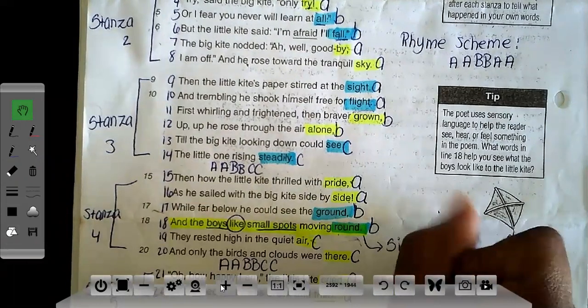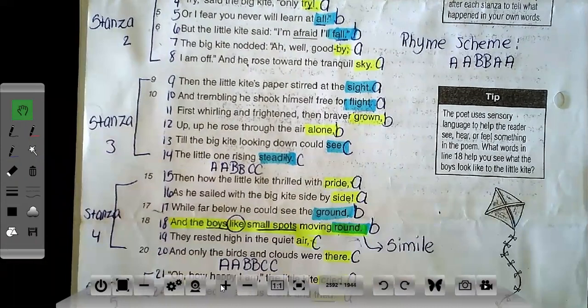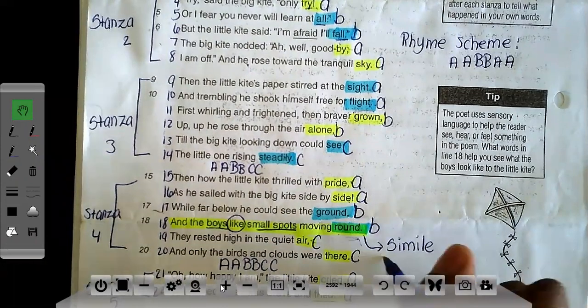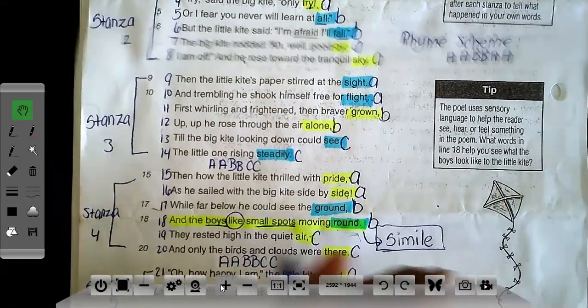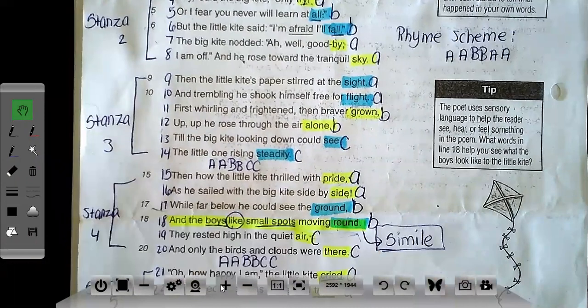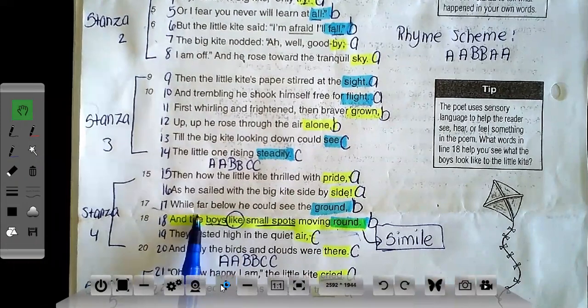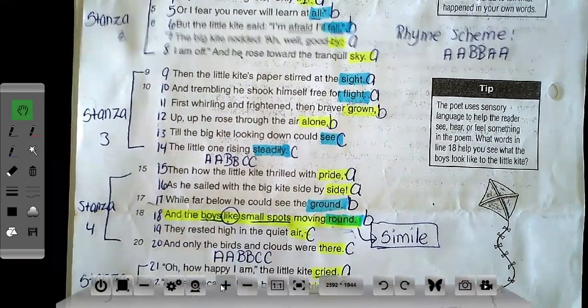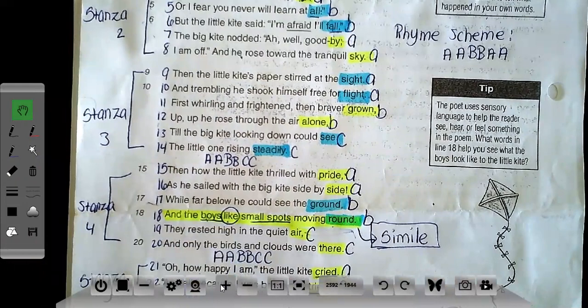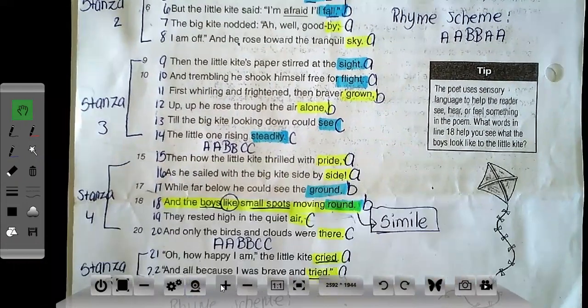It compares the boys to a small spot, and what word do they use to compare them? They use the word like. So that's how I know it's not a metaphor. Now, if I wanted to make this a metaphor, I can say, and the boys were small spots moving around. So now I'm comparing the boys to the spots without using the word like. All right, so let's keep going.